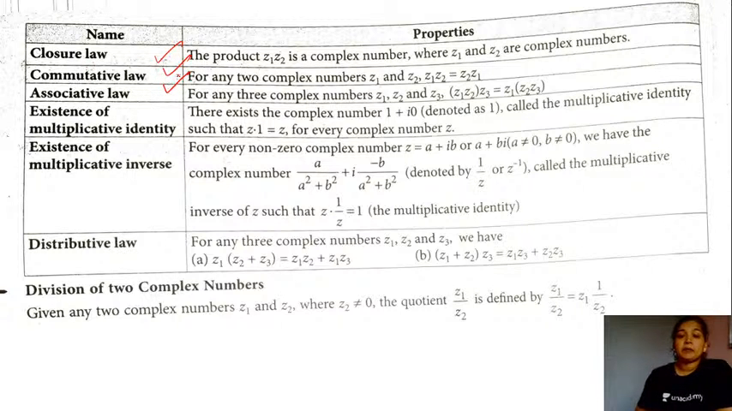There is the multiplicative identity that will exist, that is the complex number 1 plus iota times 0, or you could just take it as 1 itself. So this is going to be the multiplicative identity such that z into 1 is equal to z, and this is true for every complex number in this case.